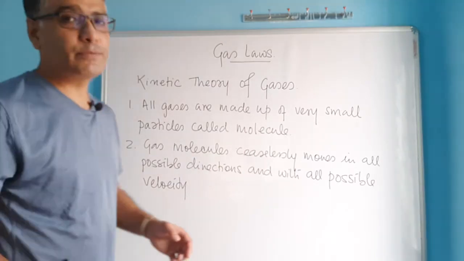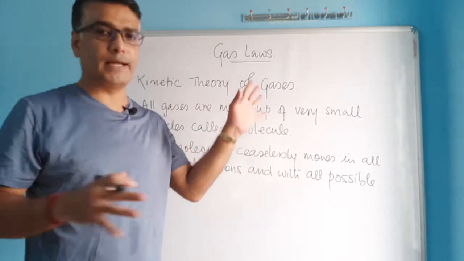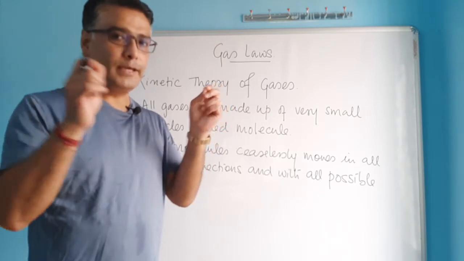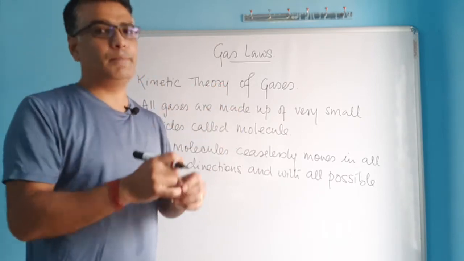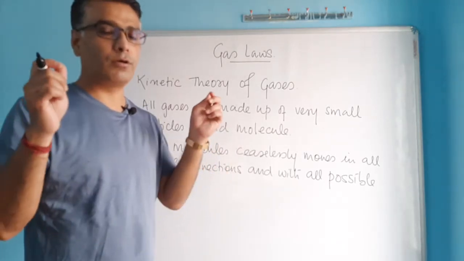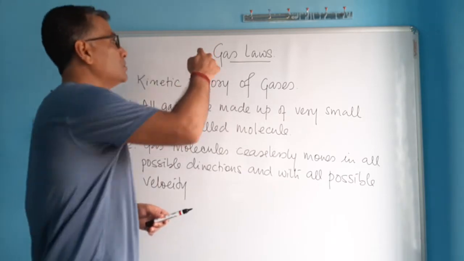And you know, when gas molecules move in such a random fashion in all possible directions, what happens? They quite often hit one another, they bang on one another because of the random motion, and they not only collide with one another, but they also happen to collide on the walls of the container.